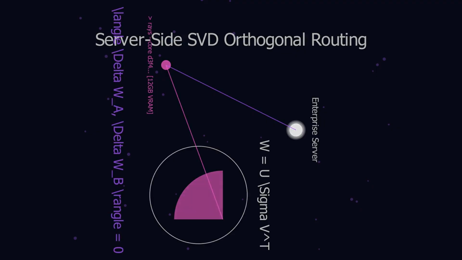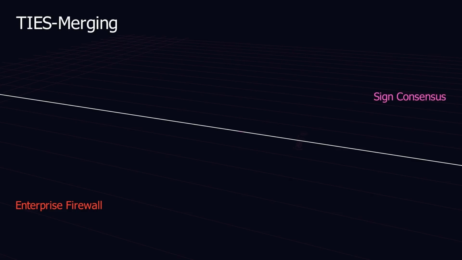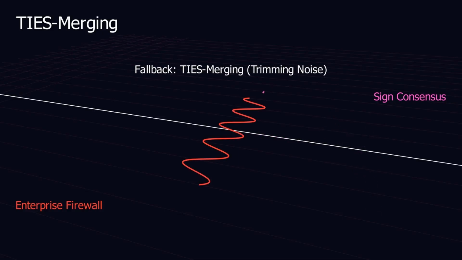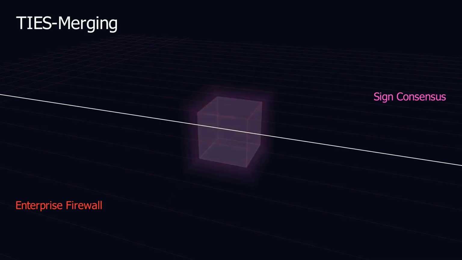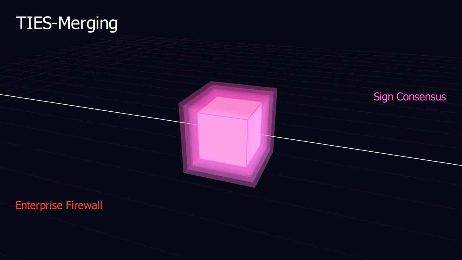When a client connects, the central server performs singular value decomposition, physically partitioning the model into independent, orthogonal vector spaces. Each client is restricted to learning only inside its assigned mathematical sector. When those updates arrive at the server, they undergo TIES merging. The server filters out extreme noise and elects consensus signs.